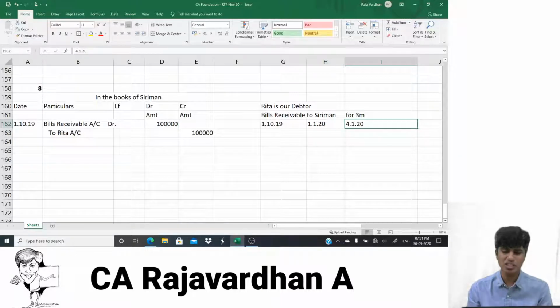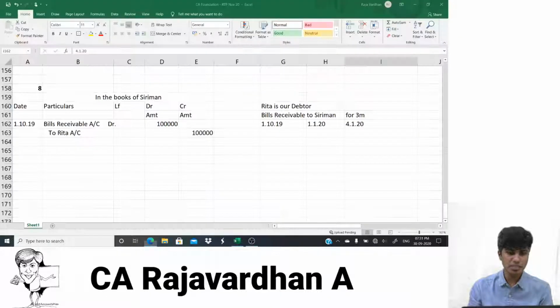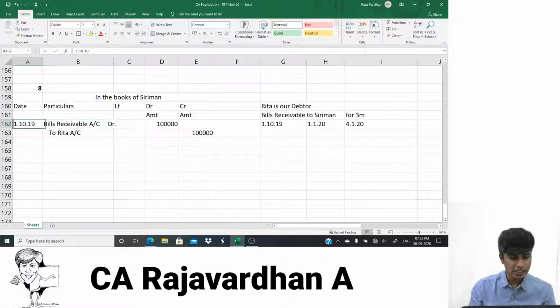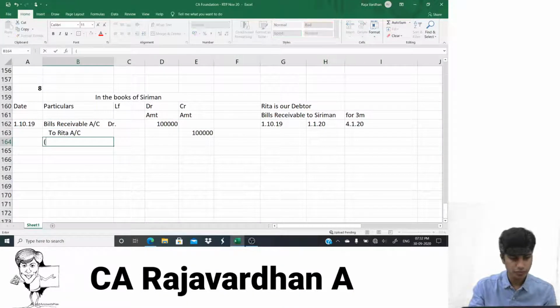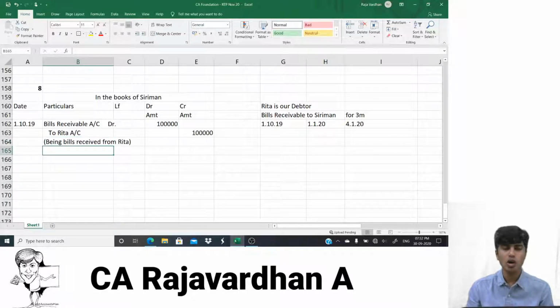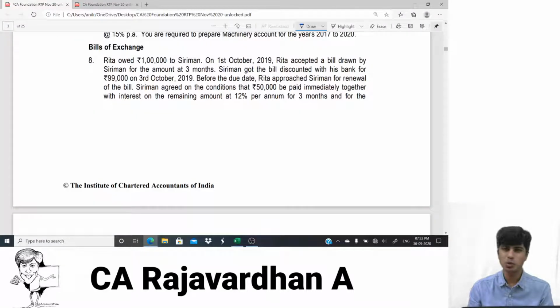But this calculation has not been asked, so let's just keep it and go ahead. You can write narration here. Being bills received from Rita. All you need to do is start with "being" and then write a very crisp form of the same transaction you read, without giving reference to the amount. And then you're done with the narration. Don't break your head on narration. It should be very simple. Okay, going ahead, what else do we have?